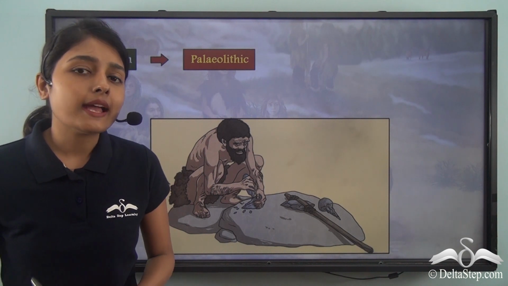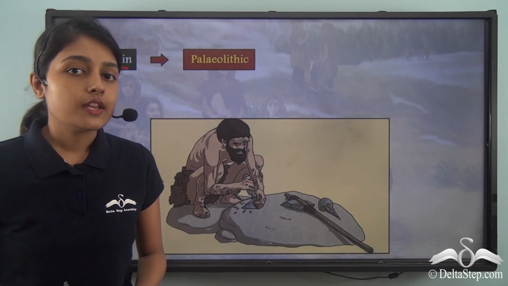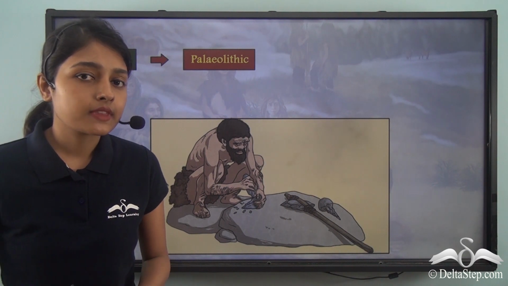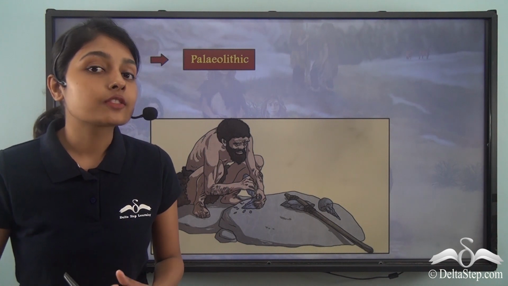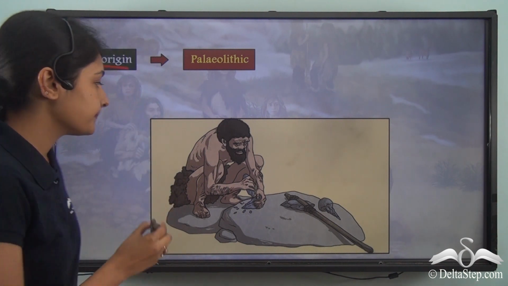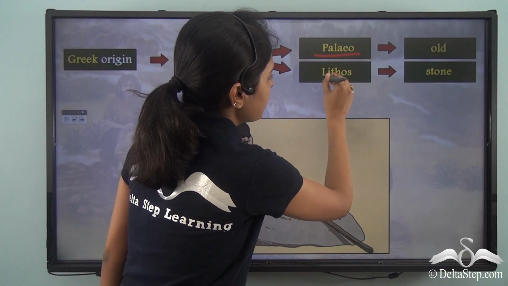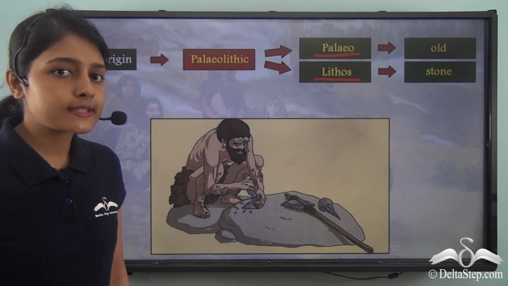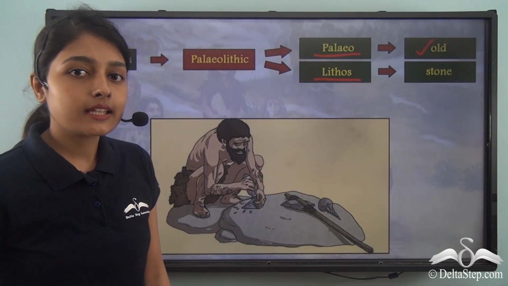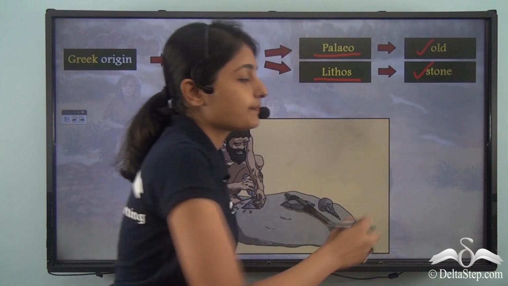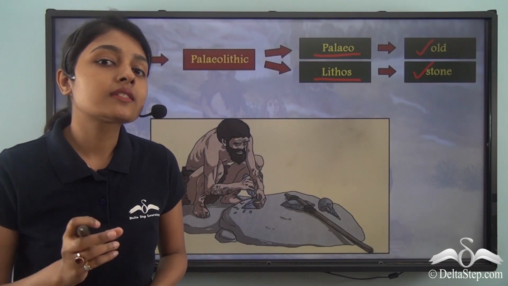The word Palaeolithic has a Greek origin. So what does this word mean? Palaeolithic is made up of two Greek words, and those two Greek words are paleo and lithos. What do these words mean? Paleo means old and lithos means stone. So the word Palaeolithic means old stone.